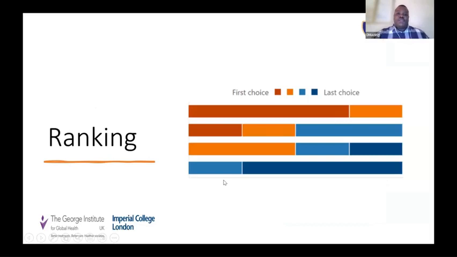And then at the end, we'll show you your results, the results that are made up of the options that you choose today and the options that were chosen last week on Friday. And so basically this diagram shows how many of you ranked each of the interventions as your first choice, second choice, third choice, and so on. And we'll show you this after you've done your first and second ranking.